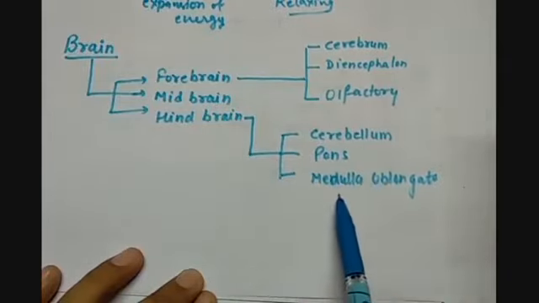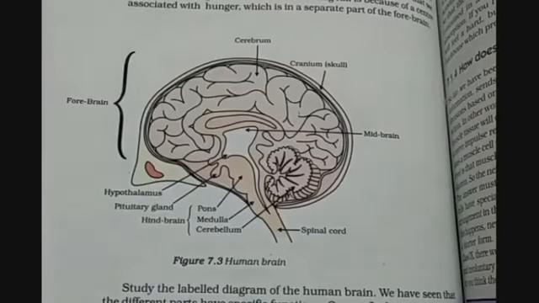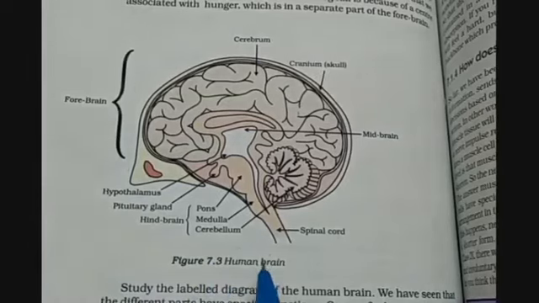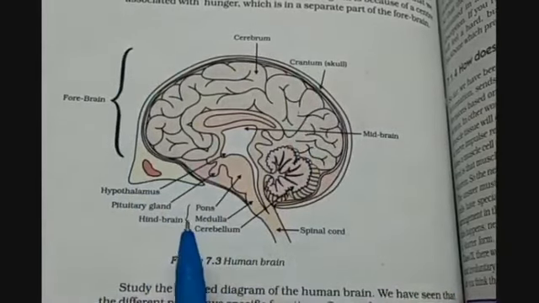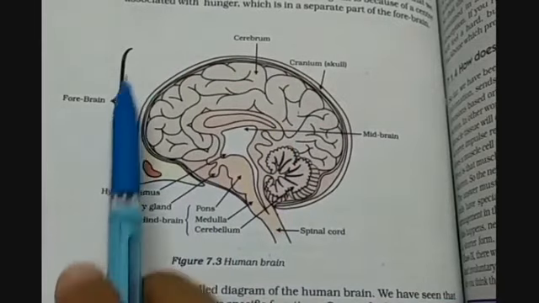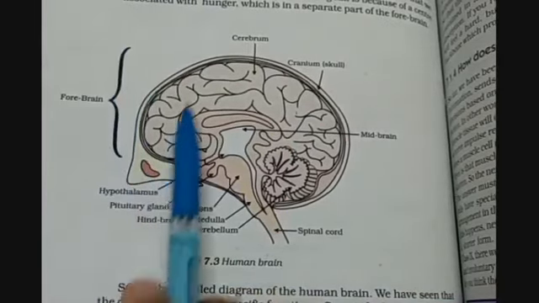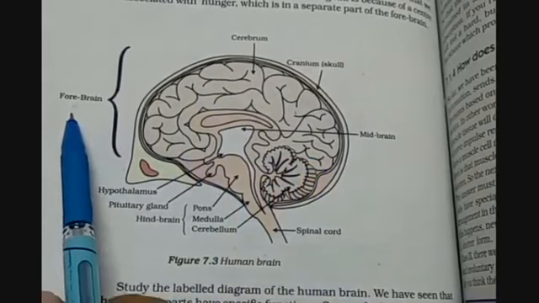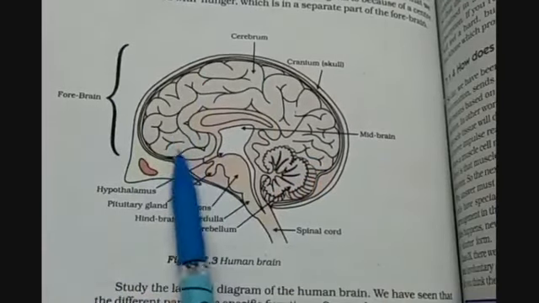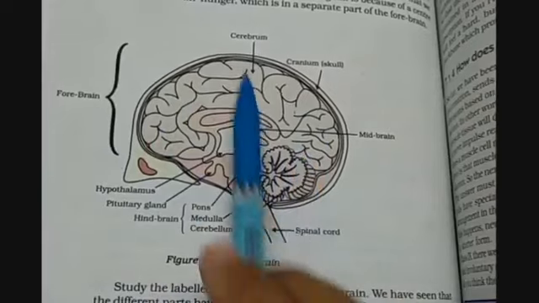Here we have the diagram of the human brain. It shows the structure of the brain. This biggest portion of the brain is called the forebrain. It has the cerebrum, so most of the forebrain is cerebrum only.